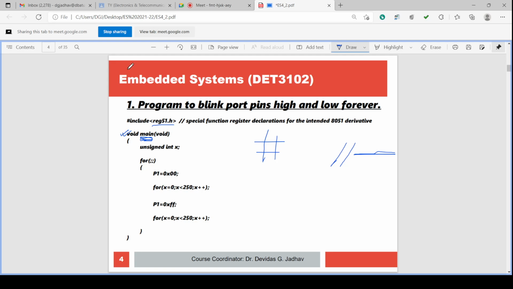So after the function name, into the brackets, is the list of variables to be passed. That is also void. So no variable is passed because it is a main function. No arguments are passed.